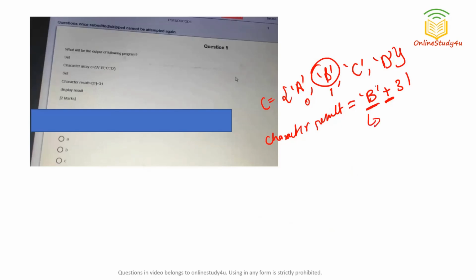You have to take the ASCII value of the same. What is the ASCII value of character B? 66 plus 31. What you will be getting is 97. Now we are storing this to a character. What is the character value associated with that? Small character a. So that will be stored to result. So what will be the correct output of this question? A. A will be the correct output of this question, right?